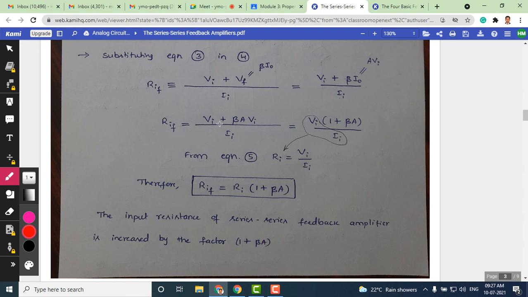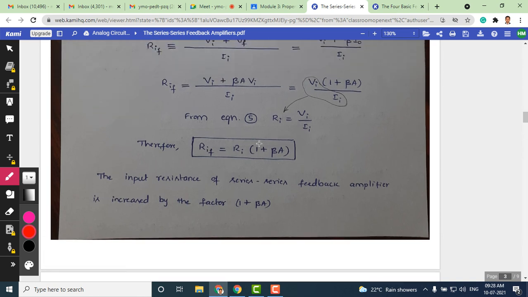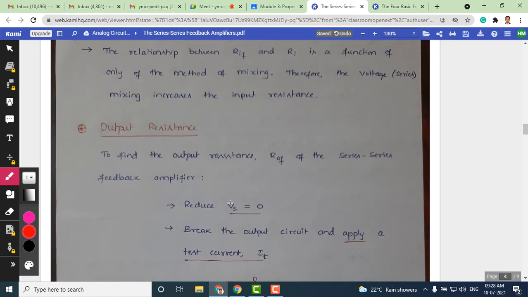So RIF is equal to this. After simplification, we get Vi plus beta A into Vi by Ii. If we observe the first and second terms, Vi can be taken as a common factor. So Vi by Ii becomes Ri. Finally we can write RIF is equal to Ri into 1 plus beta A. Again here we can see that for the transconductance amplifier, input resistance increases with feedback. Higher input impedance we can expect from this amplifier.